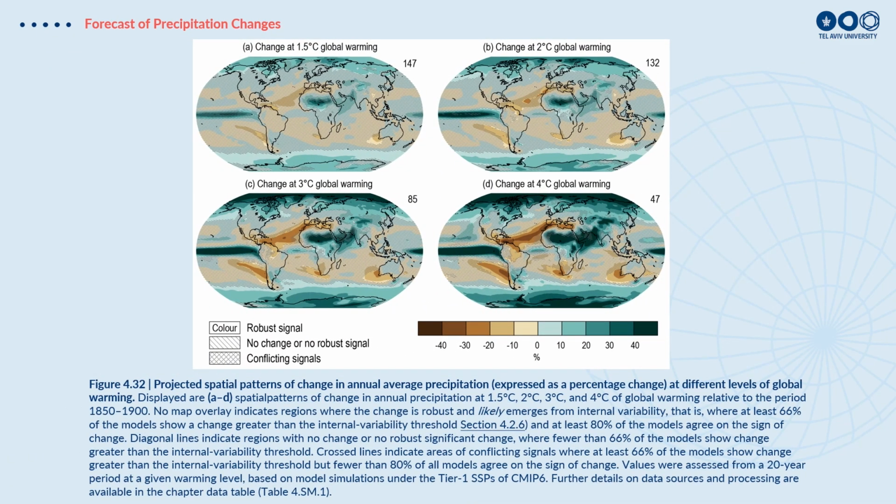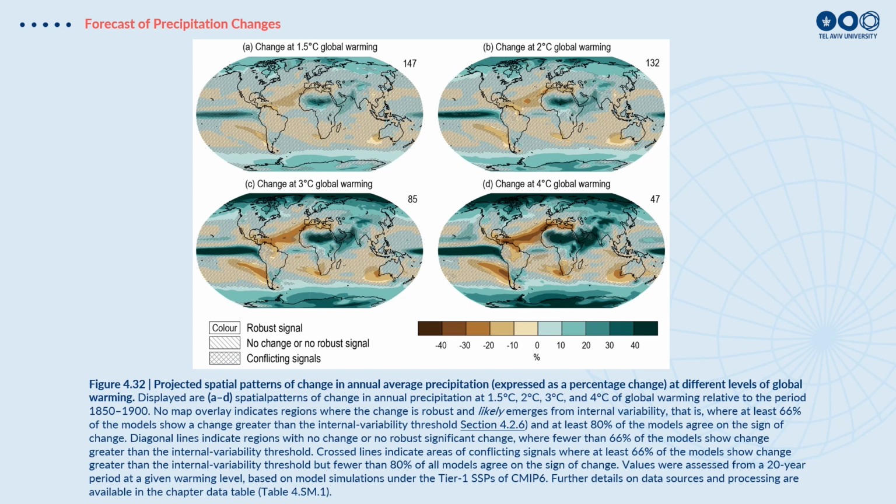But more important, when we look at the rainfall patterns in the model going into the future, and here we have simulations of a 1 degree global, 1.5 degree global warming, 2 degree, 3 degree, 4 degree warming, we see an intensification of the hydrological cycle. Unlike the temperature where everywhere it gets warmer, when we're talking about precipitation, some parts of the planet shown in green here will have a lot more rainfall, and areas in the brown and the orange we're going to have a decrease in rainfall.